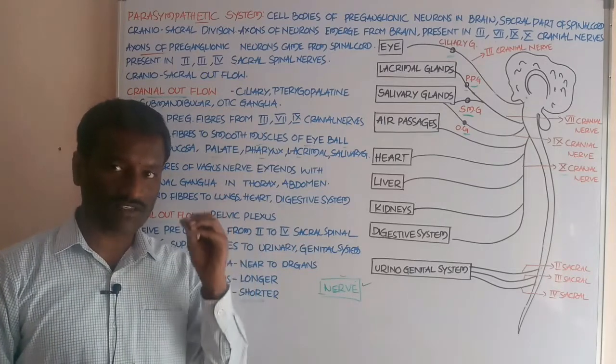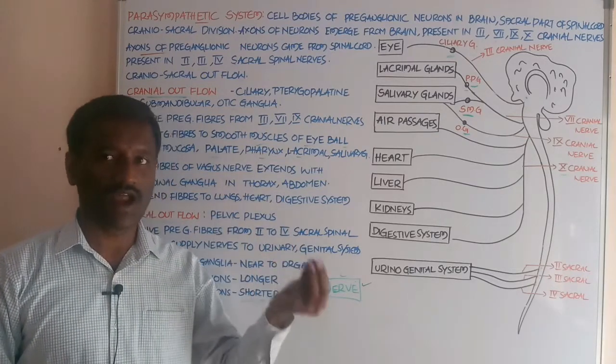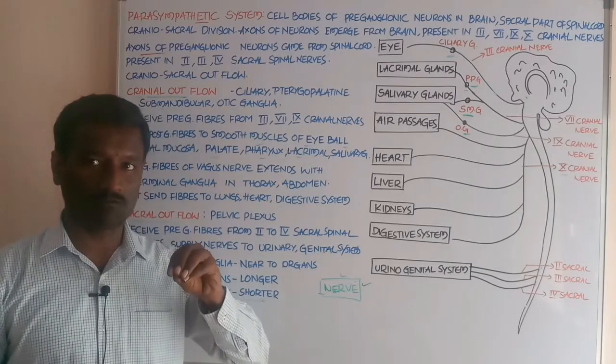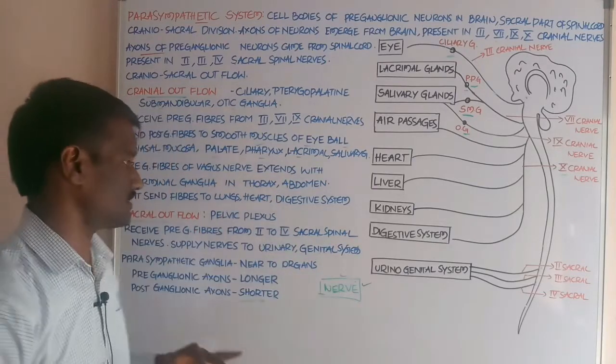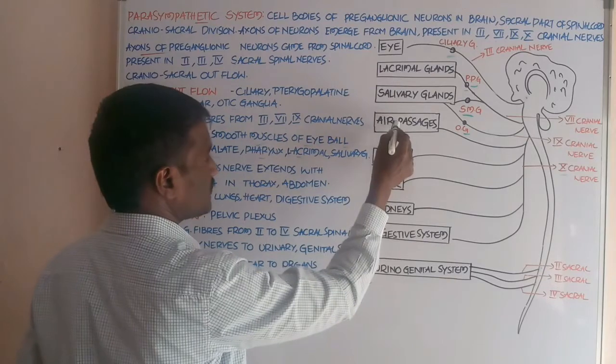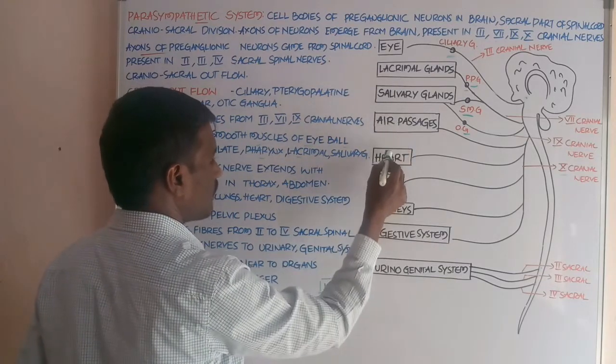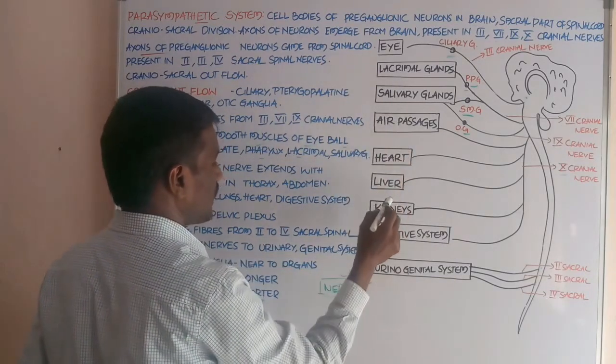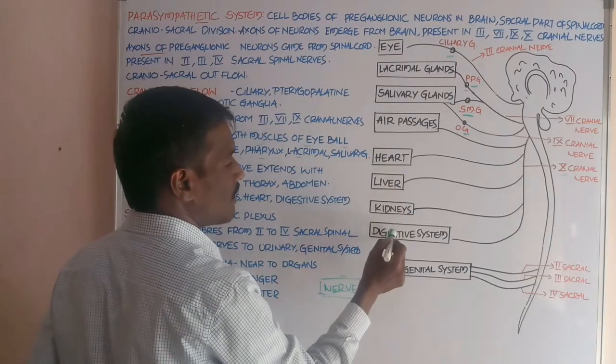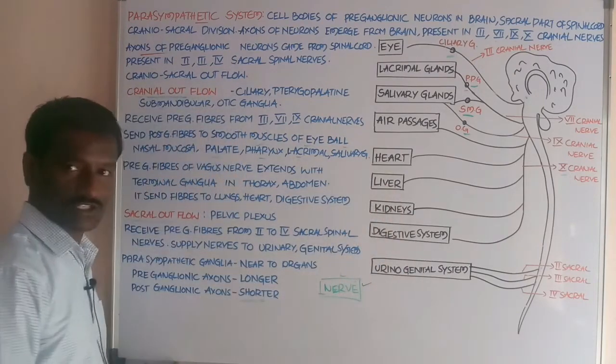They send nerve fibers to the air passages, the lungs, the heart, the liver, the kidneys and parts related to the digestive system.